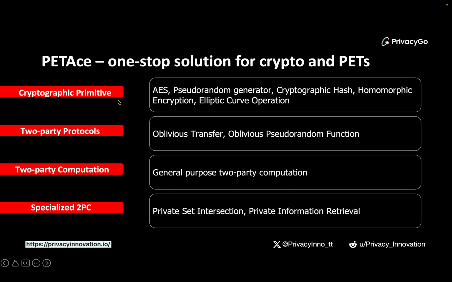So this is the first layer, and on the second layer, we have some two-party protocols like oblivious transfer and oblivious PRF. So these are the fundamental protocols for two-party interaction, where the privacy-preserving computation may require two parties to exchange data with each other. And also on the third category, we have two-party computation. So we provide a general-purpose two-party computation framework.